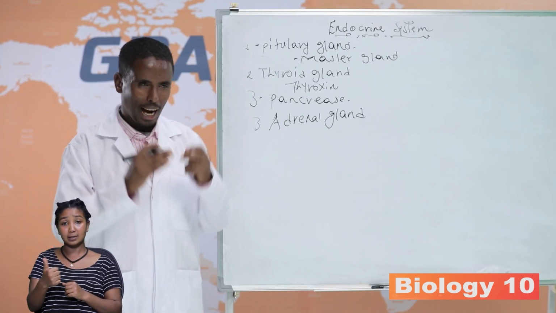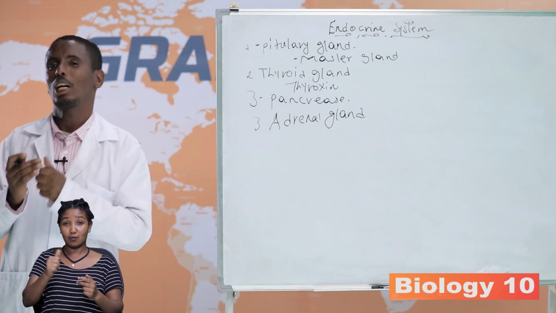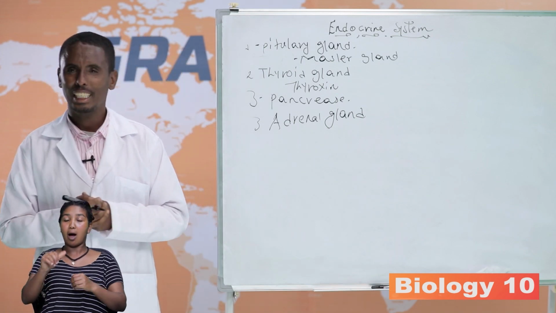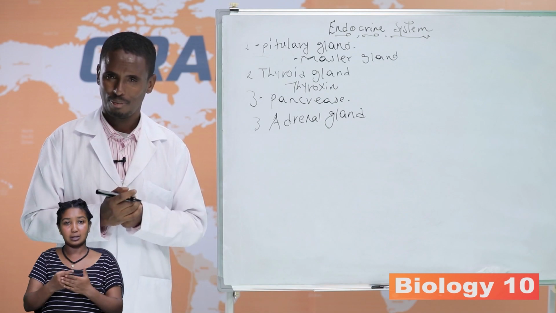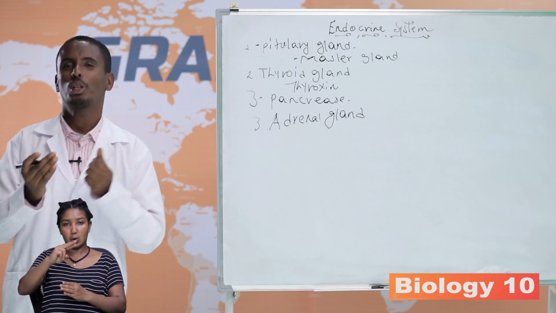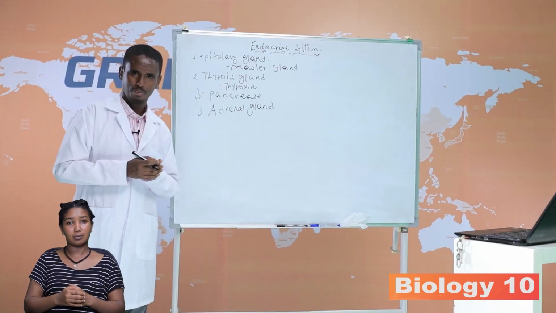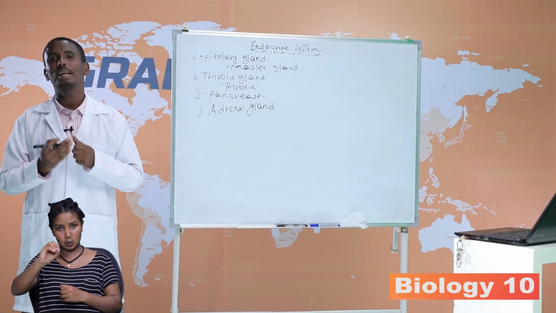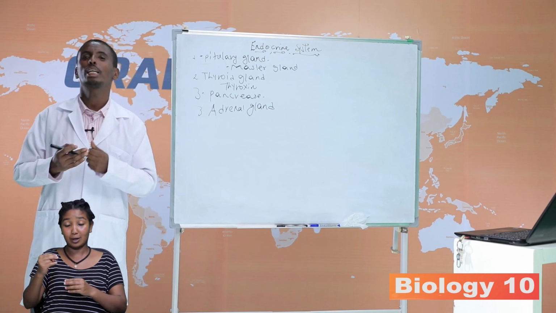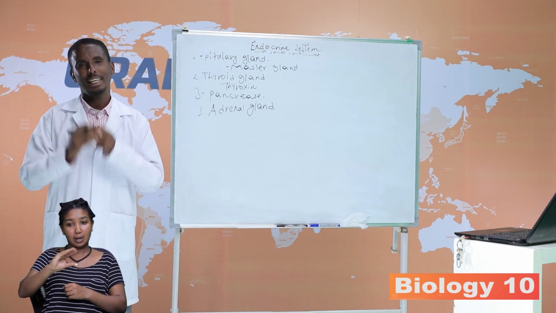The other part of the adrenal gland is the adrenal cortex. It secretes corticoids, different corticoid hormones, and also aldosterone. Aldosterone is very important for reabsorption of sodium and chlorine by the kidney tubules.